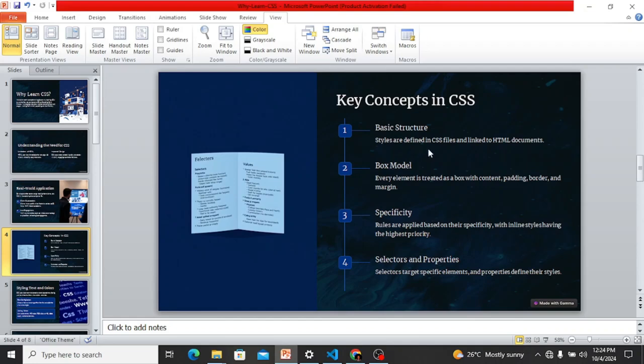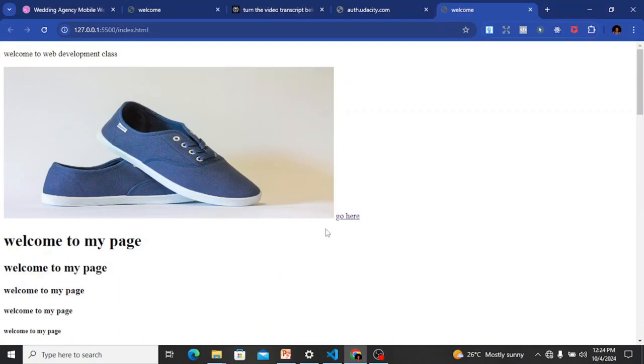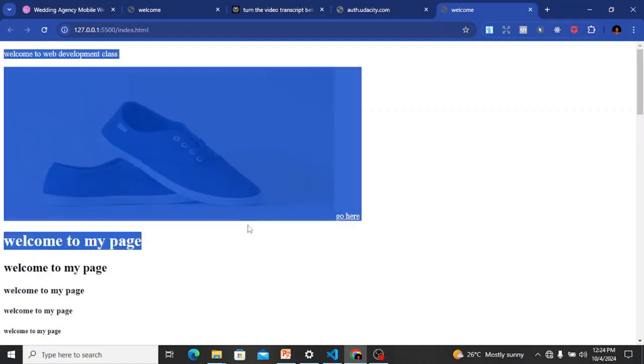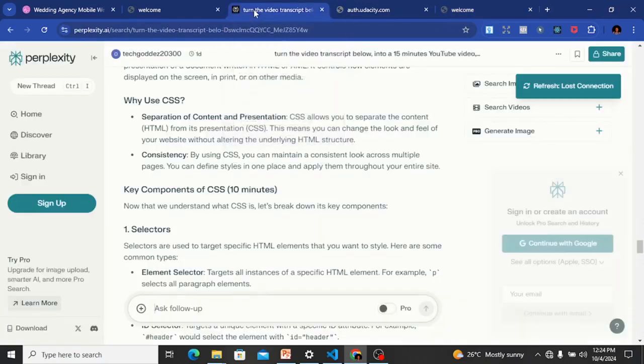So these are the key concepts. We have the basic structure, which is that styles are defined in CSS files and linked to HTML documents. Then we have the box model. This is like when you enter any page you see online, it carries what we call the box model. Everything is a box on your web page. Let's view this.